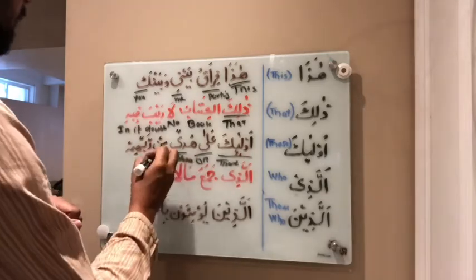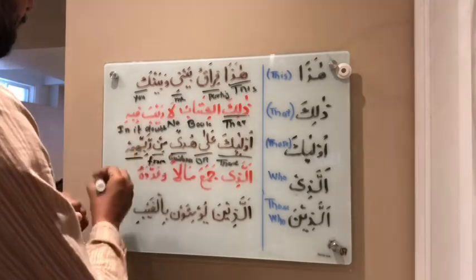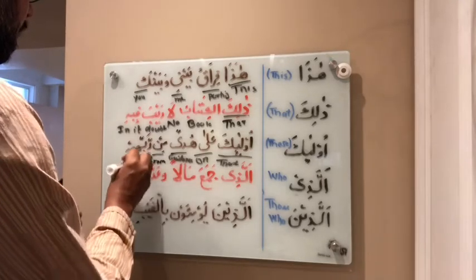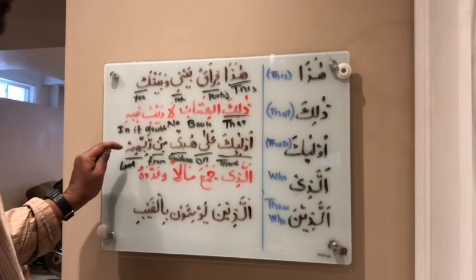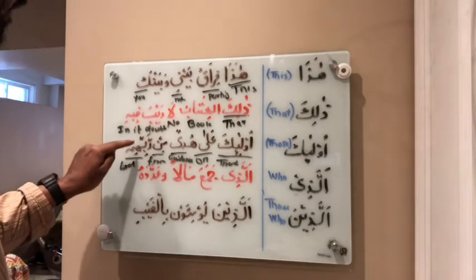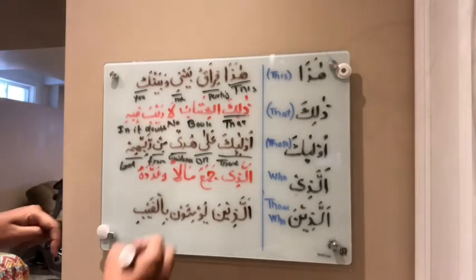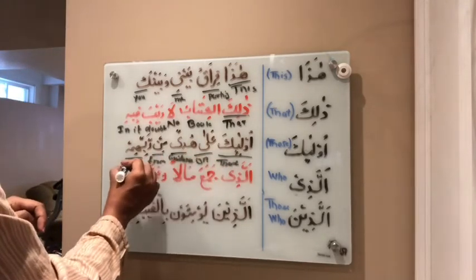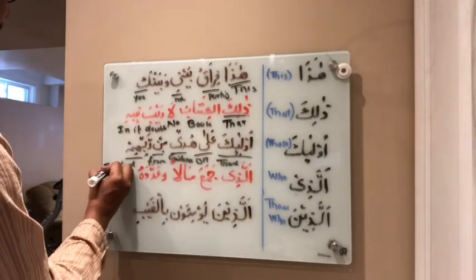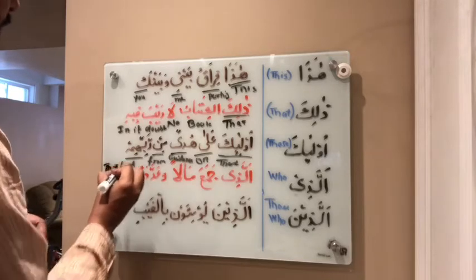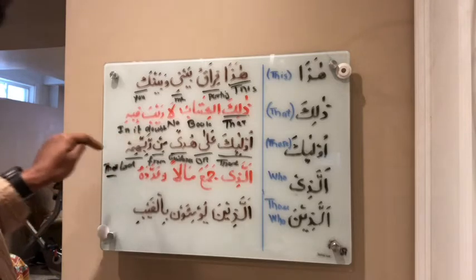Those on guidance. Min, from. Rabb, from Lord. Rabbihim, connected pronoun at the end. And we know from previous lessons that if it's whom or him at the end, it's referring to those. So those on guidance from their Lord. Third person plural. Him at the end, Rabbihim, their Lord. Rabb, Lord, Rabbihim, their Lord.